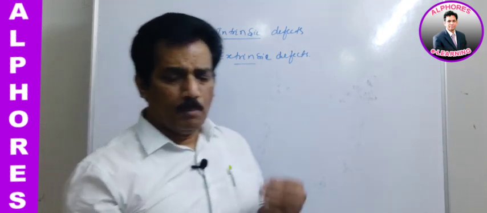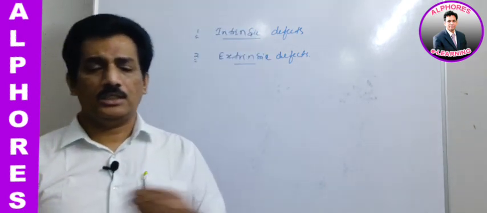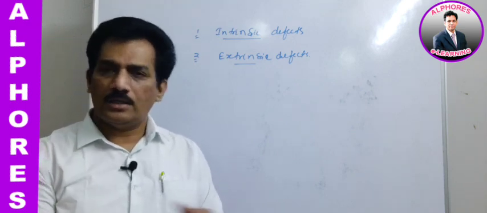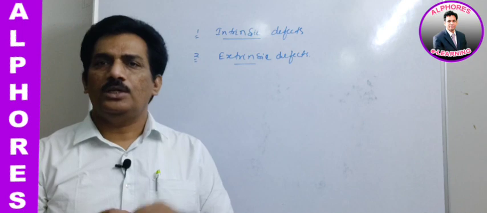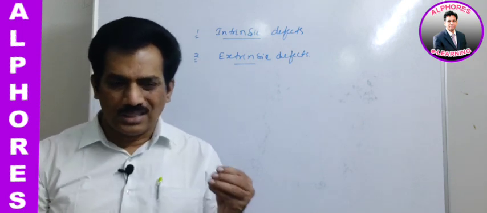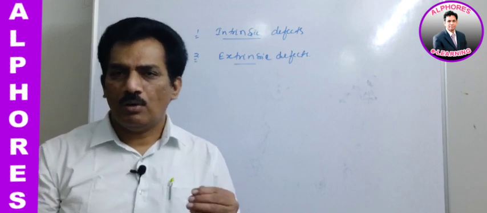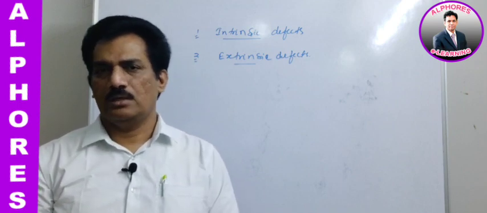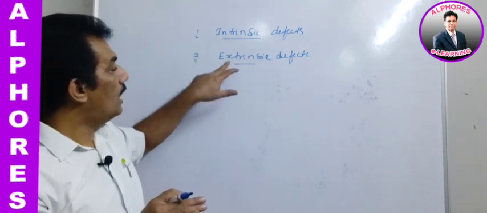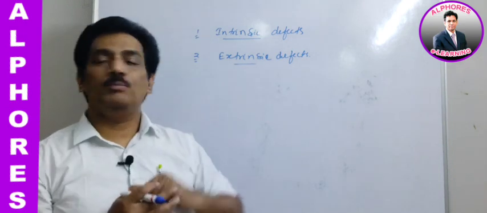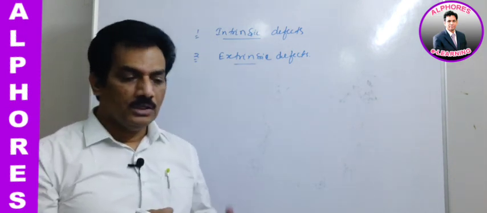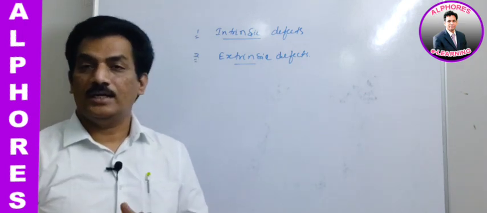Intrinsic is by virtue of the crystal, that is, by birth itself, when it appears in the earth crust or elsewhere, it has the imperfections. Such imperfections by virtue of the crystal as it appears are known as intrinsic. Whereas extrinsic imperfections or extrinsic defects are because of the external impurity that is added to the crystal.